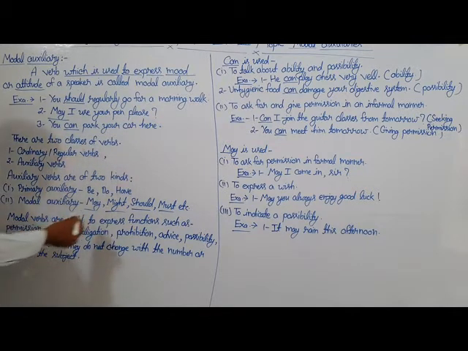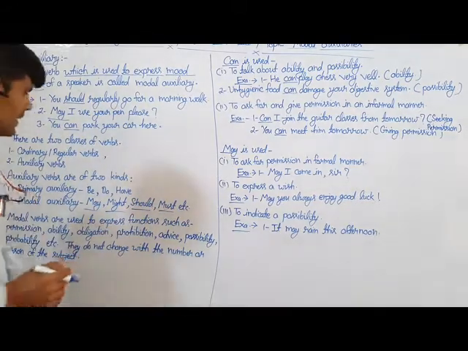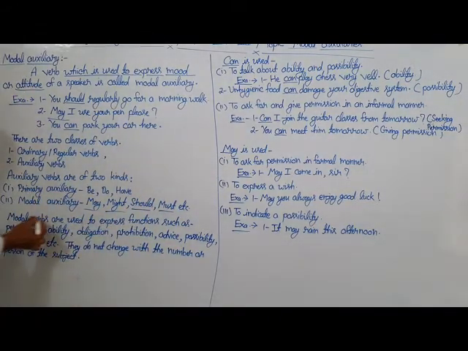There are some uses of modal auxiliaries. So here is the detail about it.